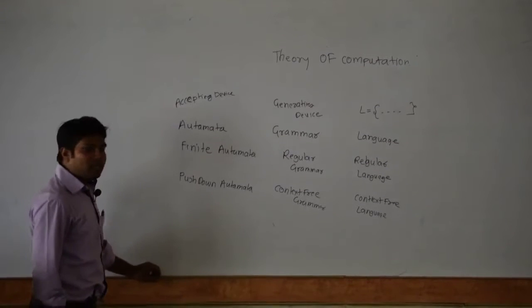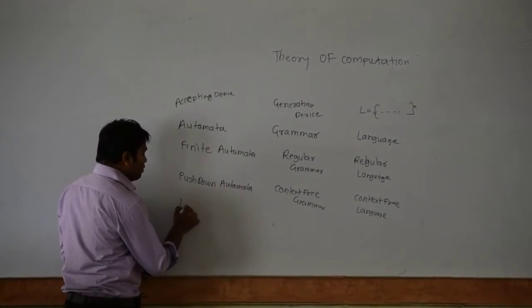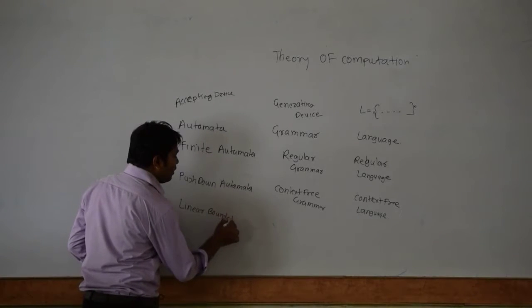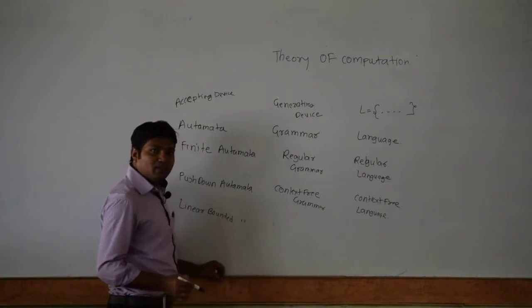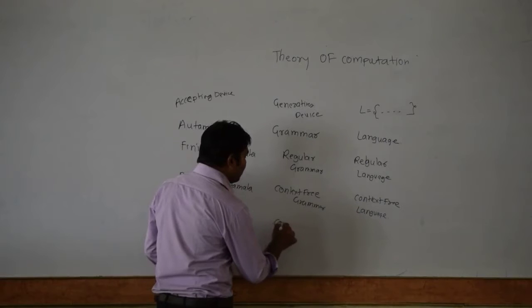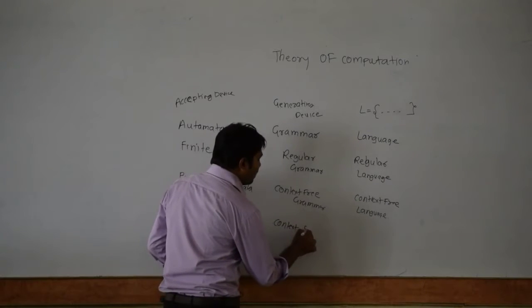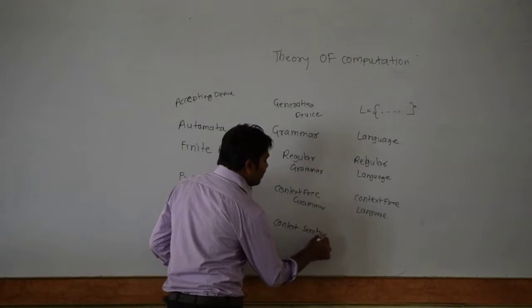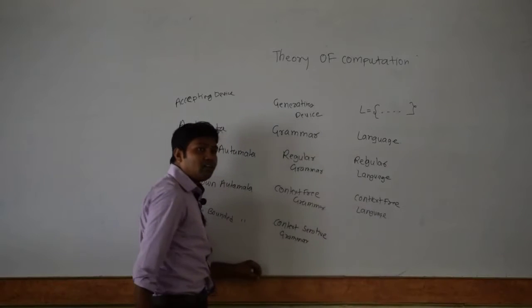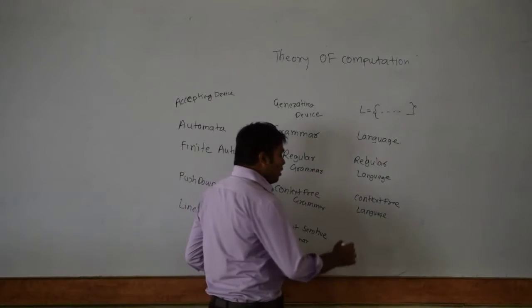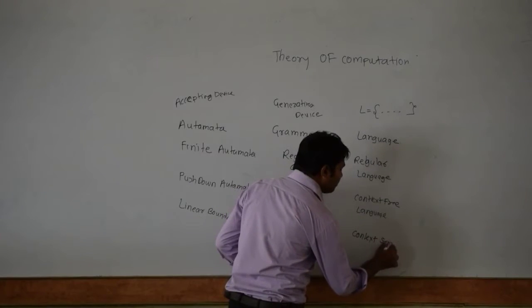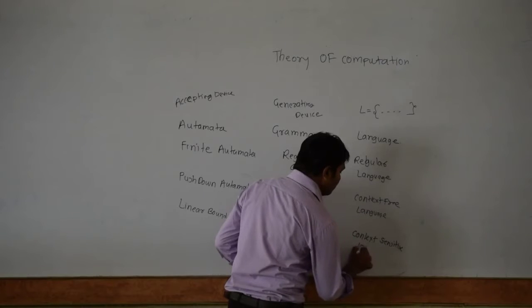The next automata is the LBA. LBA stands for linear bounded automata. The grammar here is the context sensitive grammar, and the language it has is the context sensitive language.